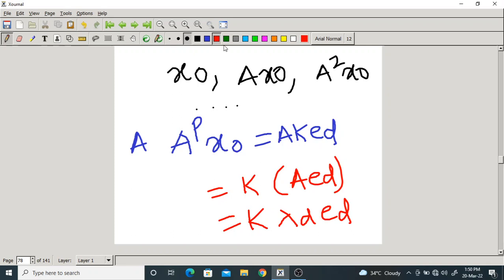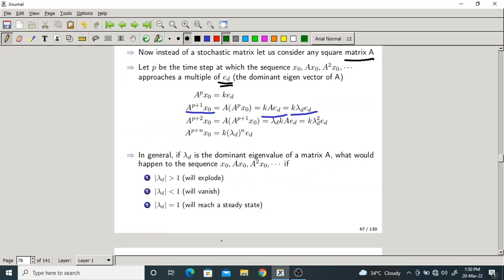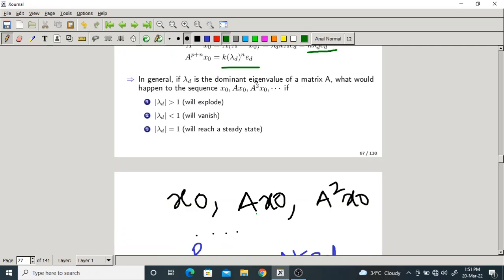But here lambda d need not be 1, because I did not say that the matrix is a stochastic matrix. If it is not stochastic, the dominant eigenvalue of the matrix can be anything. We cannot say it is exactly 1. It is some lambda d, we don't know what that is. Now if you take the next time step P plus 2, what would happen? k lambda d square ED. If you take a few more steps, k lambda d whole power n ED. So finally, what is happening here?